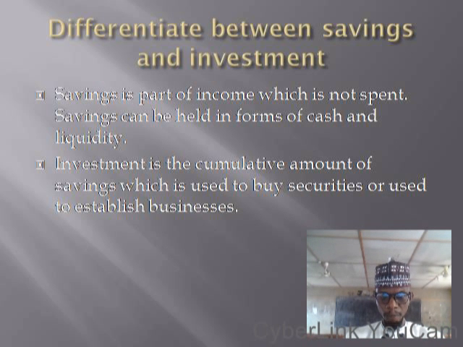What you earn at the end of the month, at the end of the week, in form of salary and wages, that you have not spent. Maybe you keep it in the bank or somewhere else. Savings can be kept in form of cash and liquidity. Liquidity is something you can buy, in form of security or other wealth, that you can also convert to money when you need it. That is what you call savings.